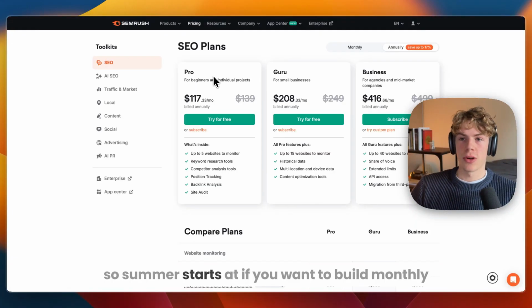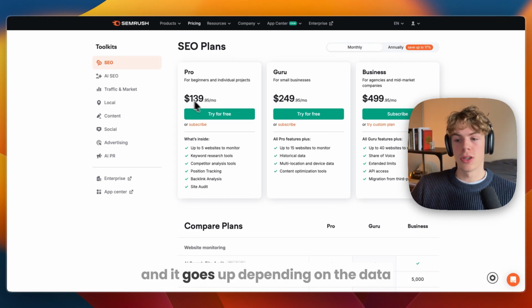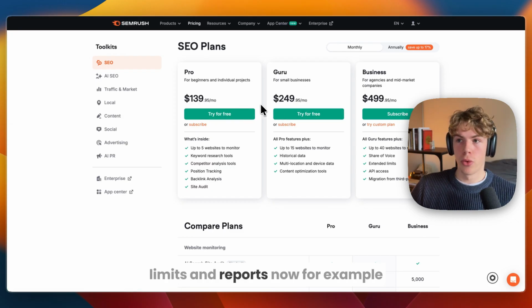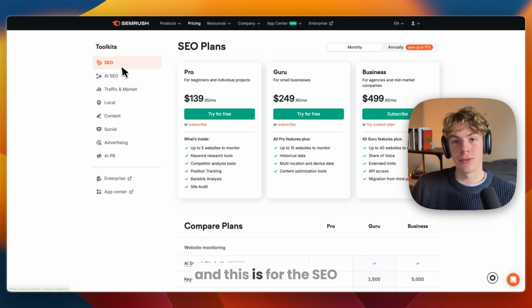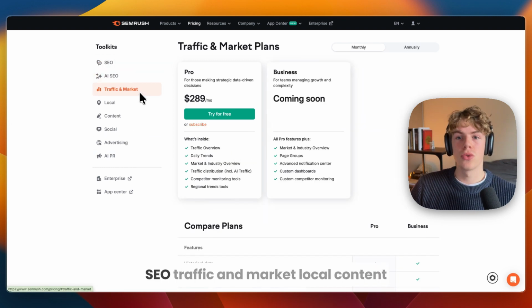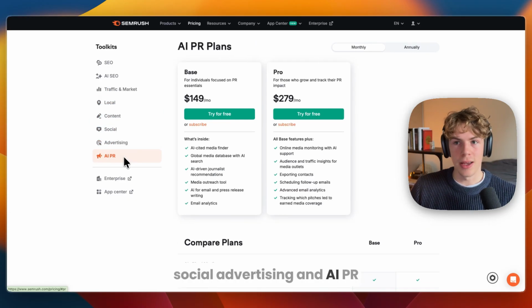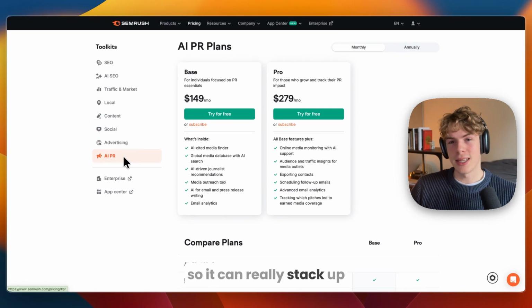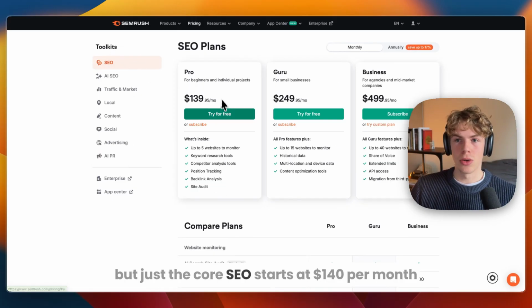So Semrush starts at, if you want to bill monthly, $139 or actually $140 per month, and goes up depending on the data limits and reports. Now, for example, the business plan is already $500 per month, and this is for the SEO. They also have other plans, for example, AI SEO, traffic and market, local, content, social, advertising, and AI PR. So it can really stack up if you need a bunch of these other toolkits, but just the core SEO starts at $140 per month.